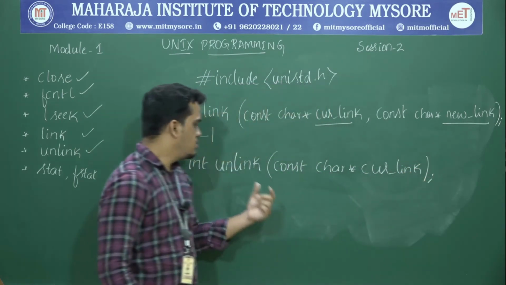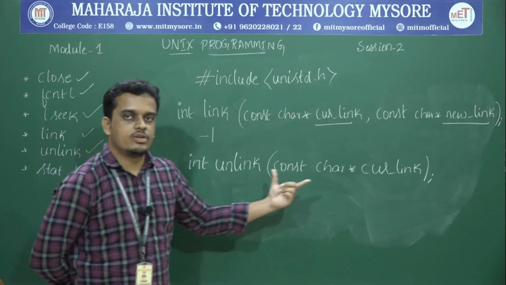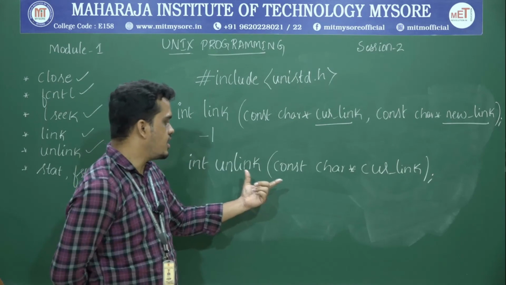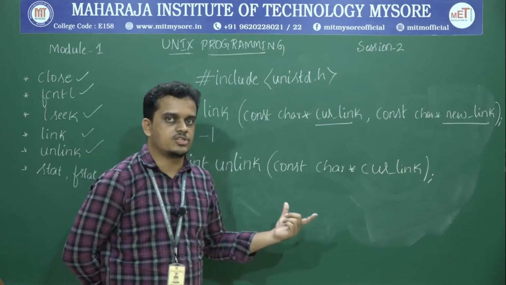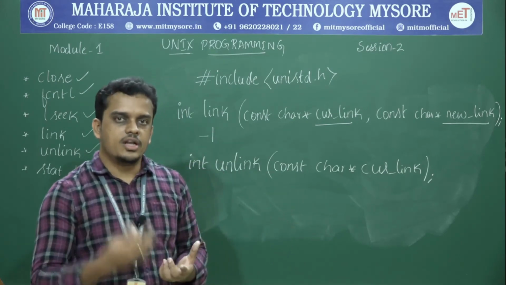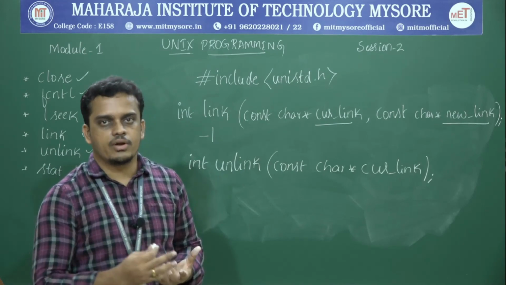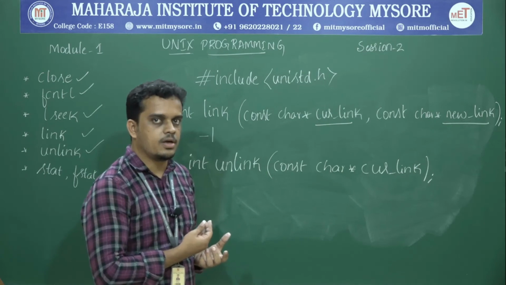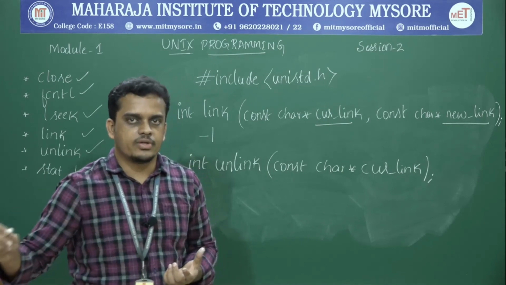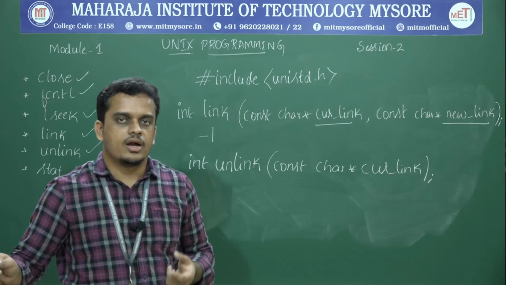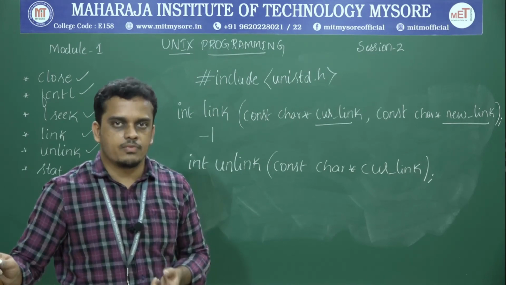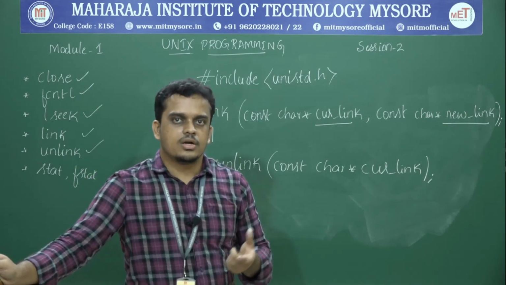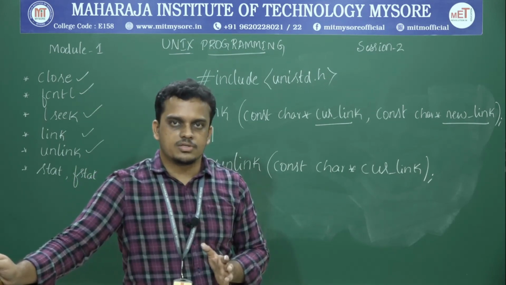It specifies which particular hard link you are trying to delete. So this unlink API will perform a deletion of an existing hard link for a file, and the execution of this unlink API will reflect on one of the file attributes called hard link count. The hard link count will be decremented by 1, and any file with a hard link count of 0, that entry itself will be removed from the system.